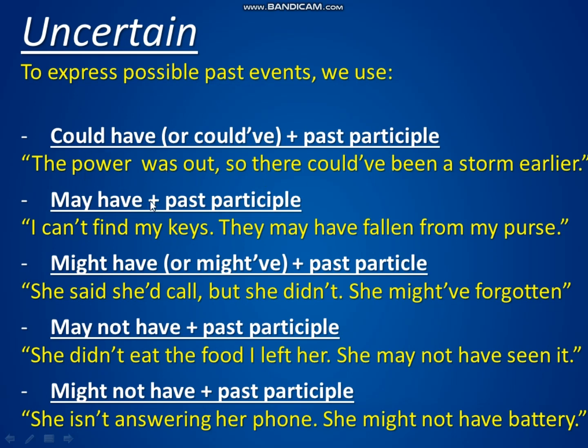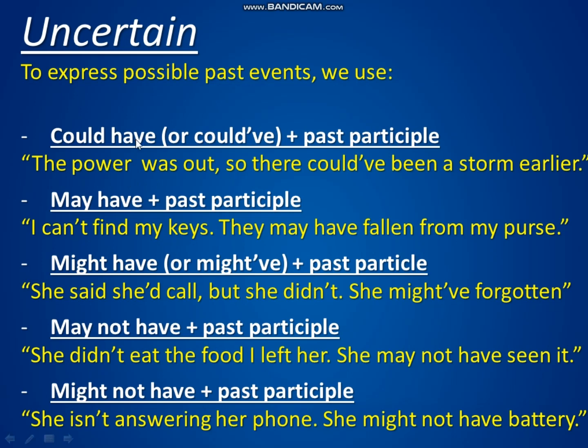Now, when I say the power was out, what is this power? Power is poder. What does this mean, the power? The power means the electricity. We can use power or electricity for electricidade. Now, if I say the power was out, what does this mean? The poder estava fora? No. The power was out: when we mean that electricity is not working, when the electricity is not functioning, we can use the word out. We frequently use the word out. So the power was out. This is, the electricity was off in the house.